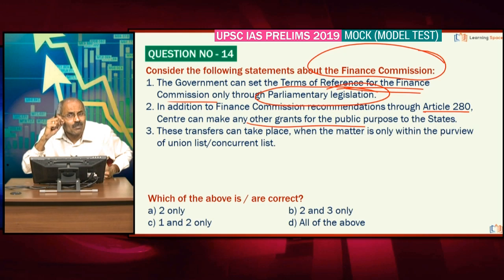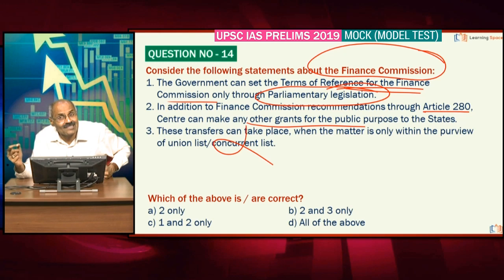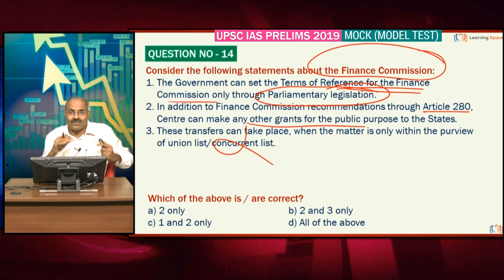When such type of grants or transfers are being made by the center, the matter can be within the purview of the union list, concurrent list, or the state list. So friends, other than Finance Commission transfers, the center can make other transfers to the states. The center can make other transfers even though the matter is within the union list or concurrent list or state list. Right, friends?